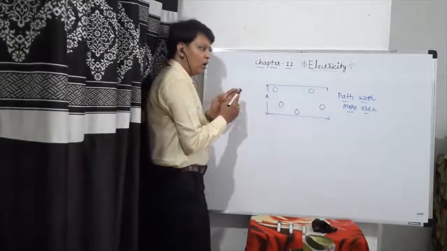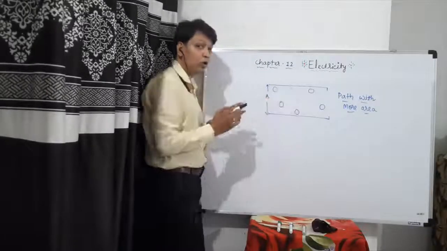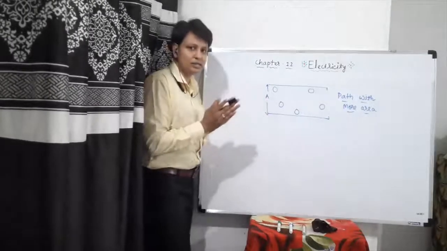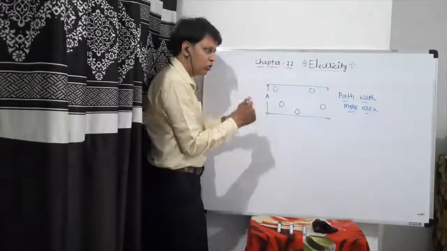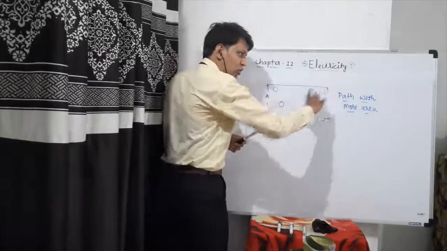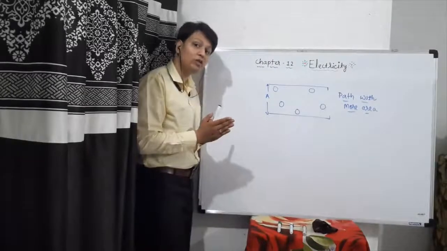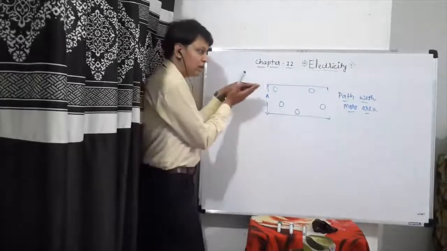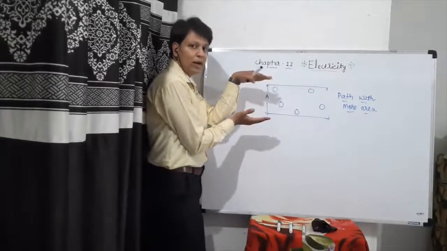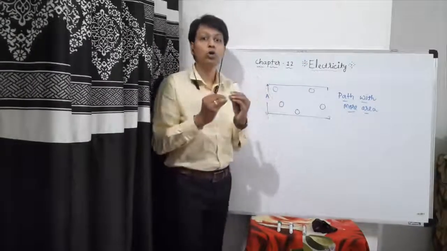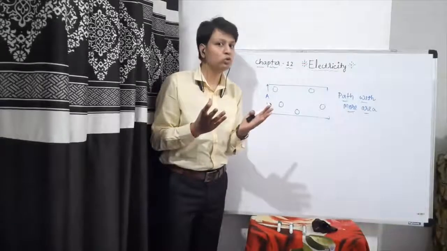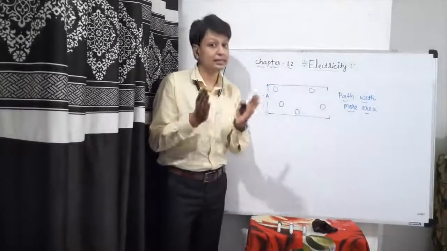Then these potholes will offer less resistance because there is a broader area here. So if the area is more, the resistance offered will be less. Similarly for a metallic wire, the path offered to electrons to move through it will have less resistance.